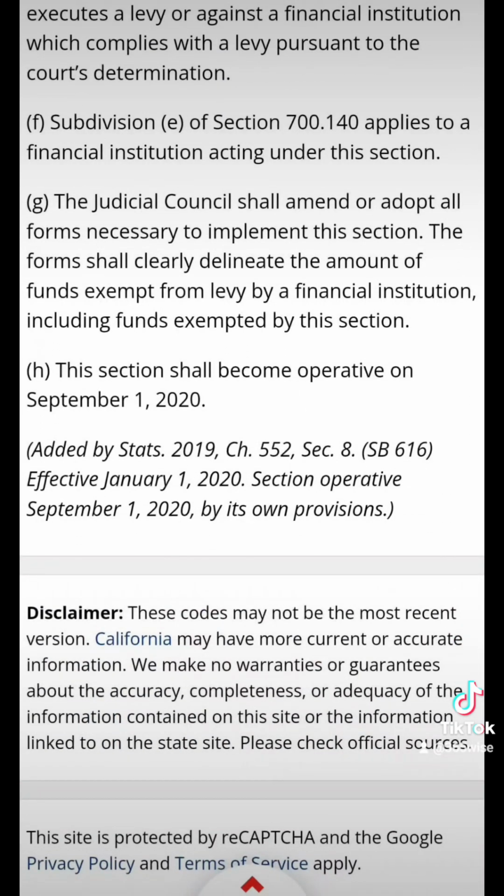F. Subdivision E of Section 700.140 applies to a financial institution acting under this section. The Judicial Council shall amend or adopt all forms necessary to implement this section. The form shall clearly delineate the amount of funds exempt from the levy by a financial institution, including funds exempted by this section. This section shall become operative on September 1st, 2020.